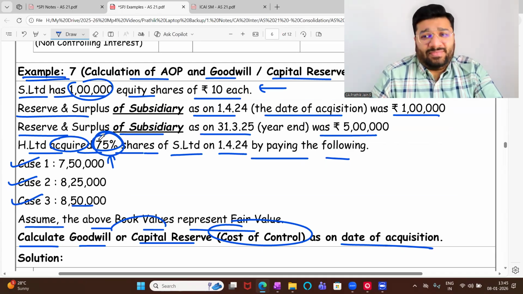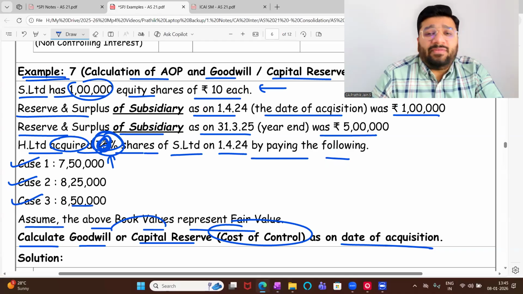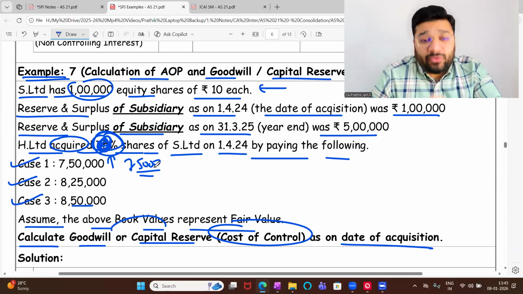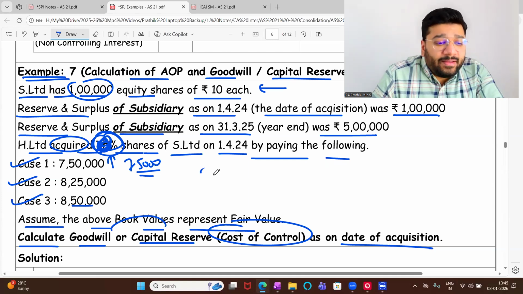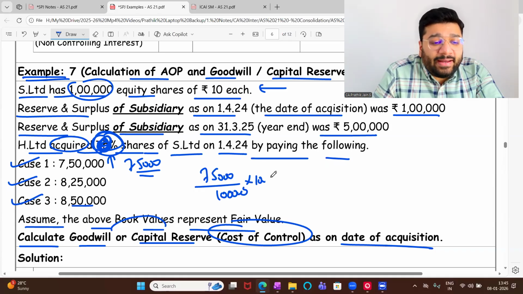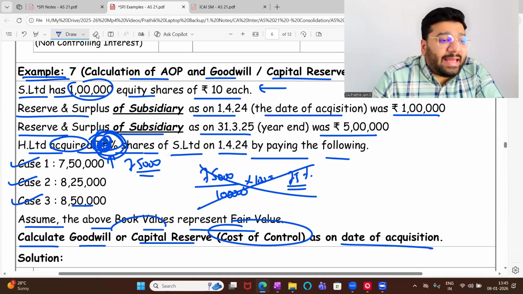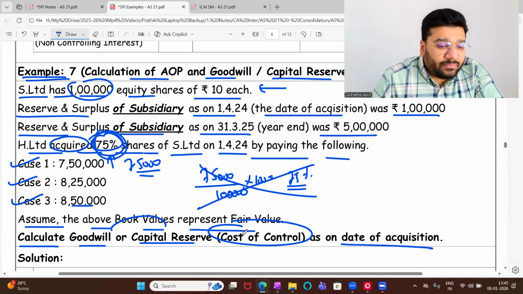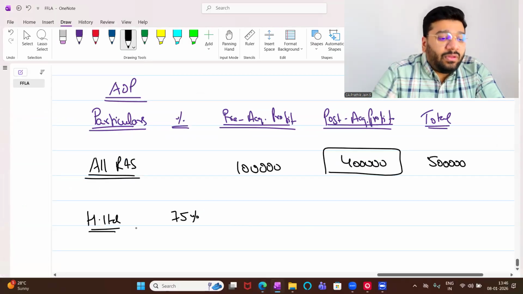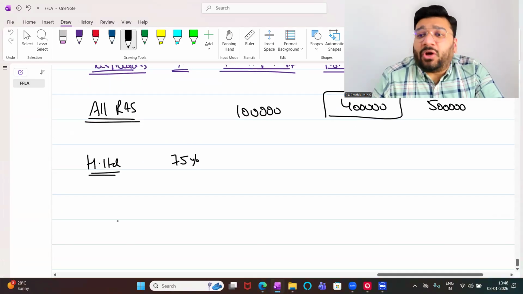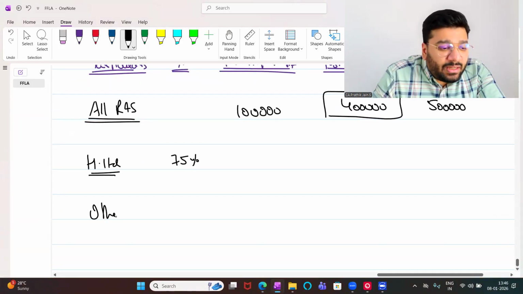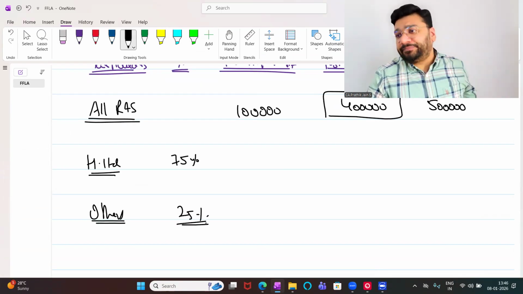75% is given. Now, sometimes this will not be given. They will tell 75,000 shares. You have to calculate the percentage. How do you calculate? 75,000 by 1 lakh into 100. How much is it? 75 percentage. Here no drama because 75% is directly given. We call them majority interest. And next is others. Others how much? 25% minority interest. Any difficulty?